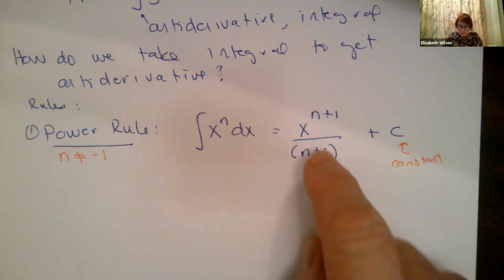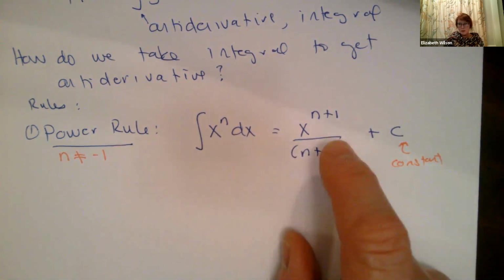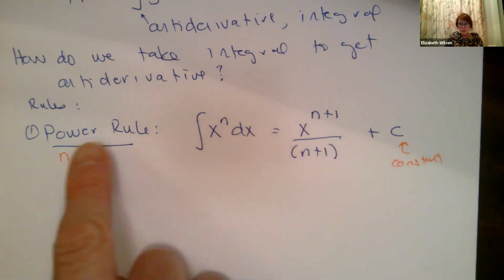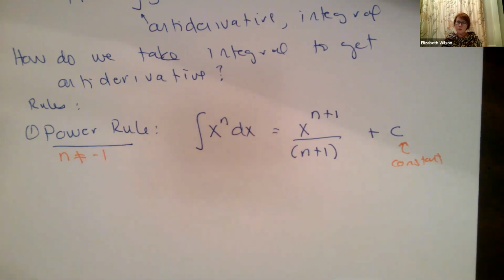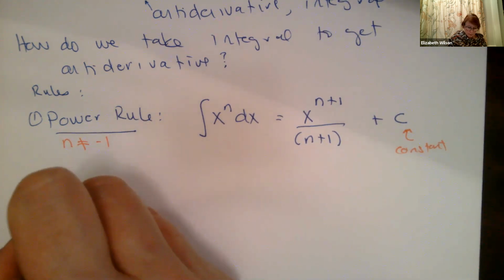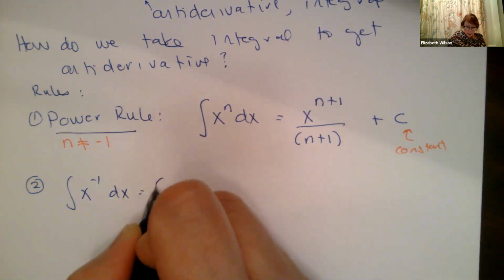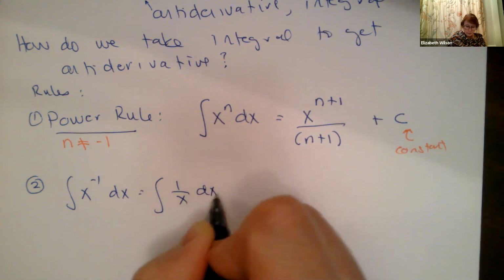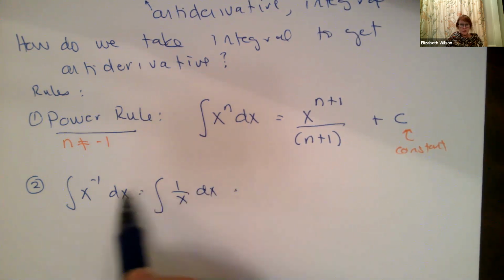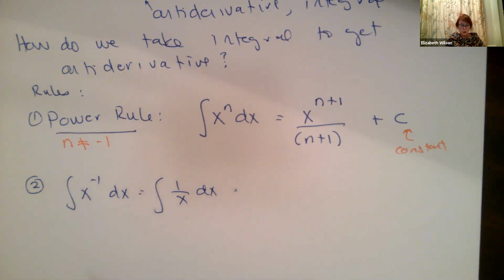You can imagine x to the -1 plus 1 is equal to 0, all over -1 plus 1. I'm going to have a divide by 0 problem if I try to do the power rule like that. So I need a new rule to help me when my exponent is -1. So I'm going to integrate x to the -1 dx. This, by the way, is also going to look like 1 over x dx. If I have it like this, I usually write it like that. I can leave it like this either way, but just so you know, this is x to the -1, right? This says this x belongs on the other side of the dividing line.